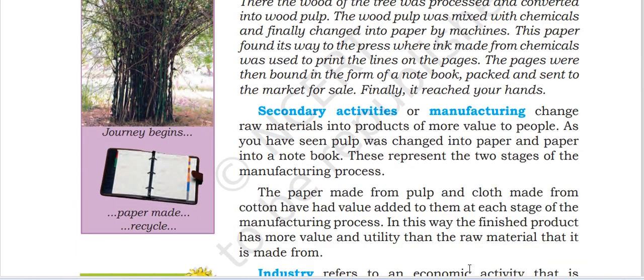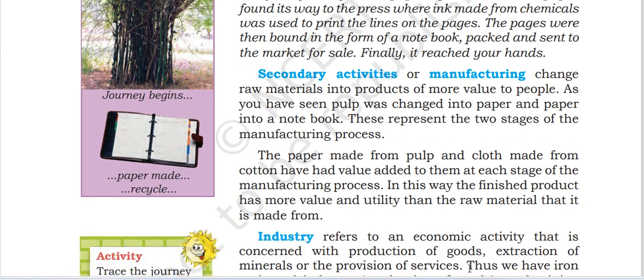Secondly, activities of manufacturing change the raw material into products of more value to people. As you have seen, pulp was changed into paper and paper into a notebook. This represents two stages of the manufacturing process. The paper made from the pulp and the cloth made from cotton have also had value added to them at each stage of the manufacturing process. In this way, the finished product has more value and utility than the raw material it is made from.